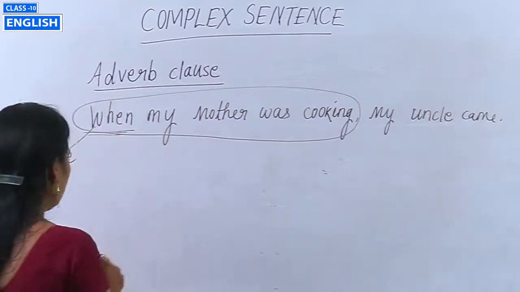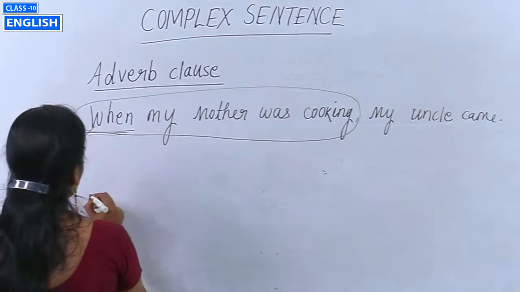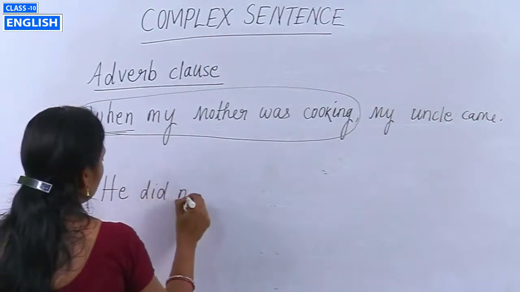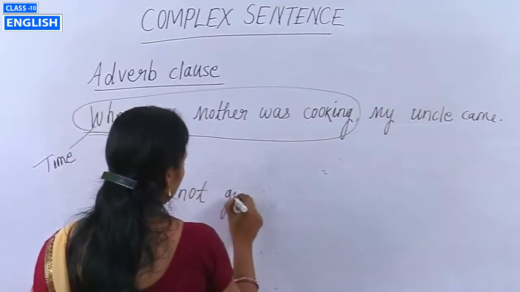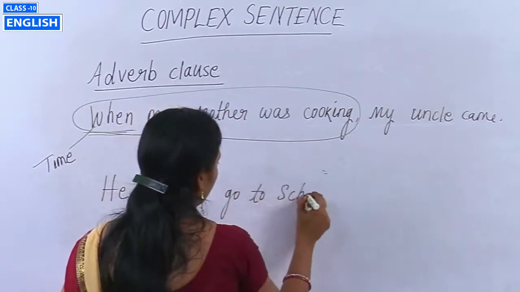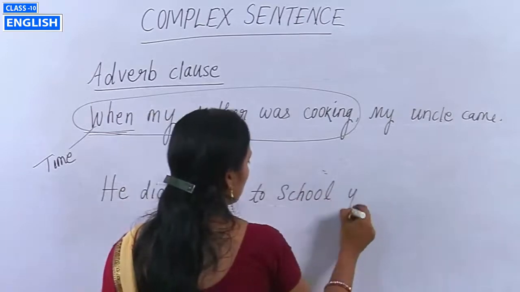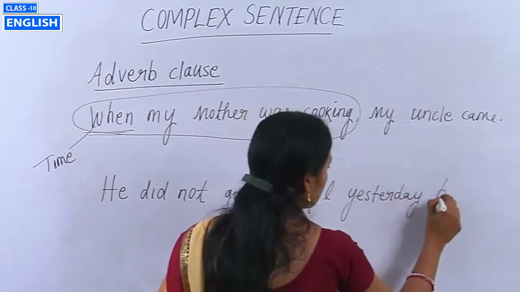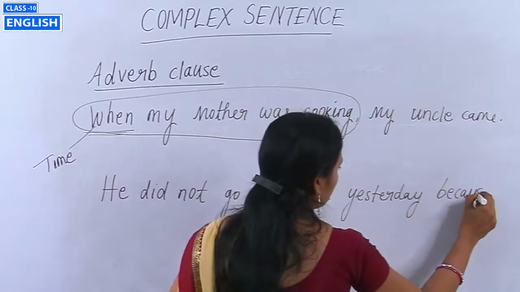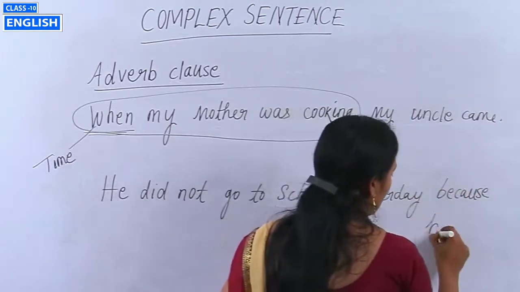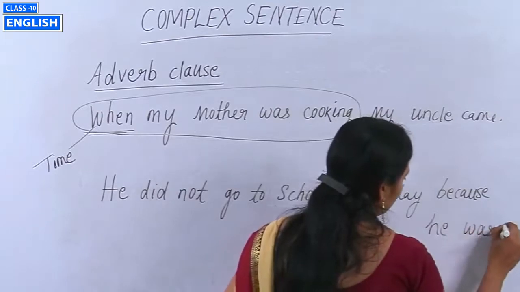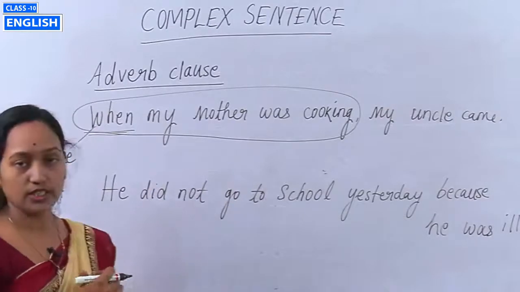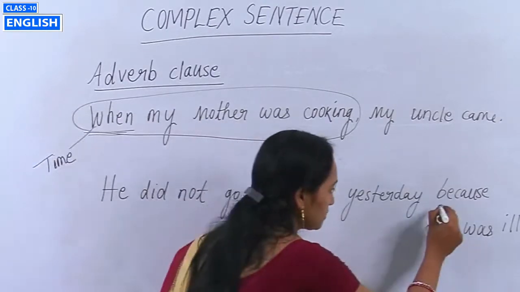Another example, he did not go to school yesterday because he was ill. Students, there is a subordinating conjunction. Can you identify? Yes, because.